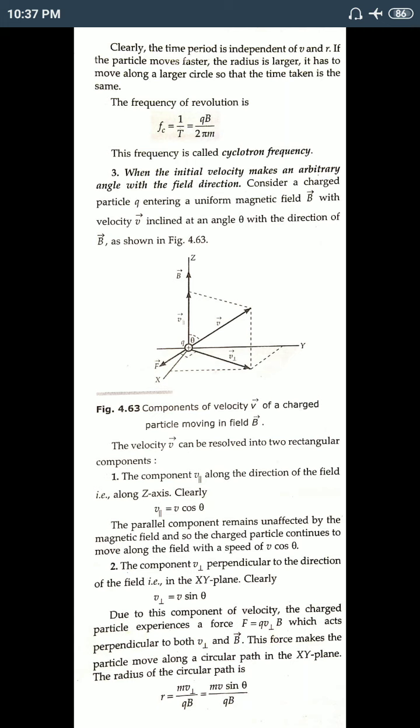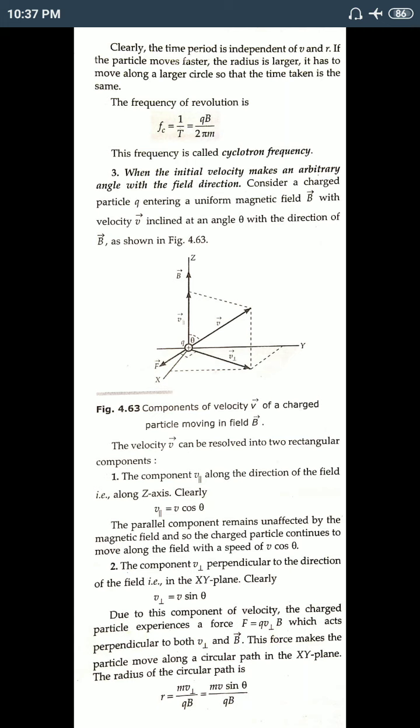The parallel component remains unaffected by the magnetic field because it will be perpendicular. So if it is perpendicular, then the charge will move in a circular path without changing its speed. So the parallel component remains unaffected by the magnetic field. So the charged particle continues to move along the field with a speed of v cos theta.